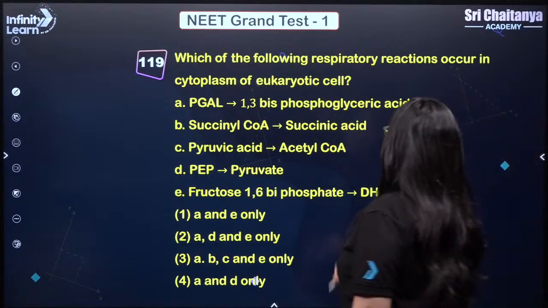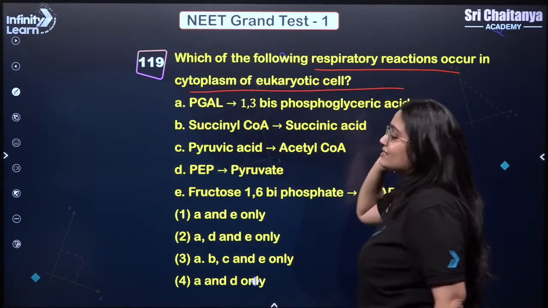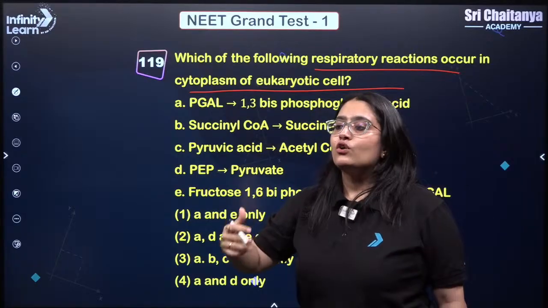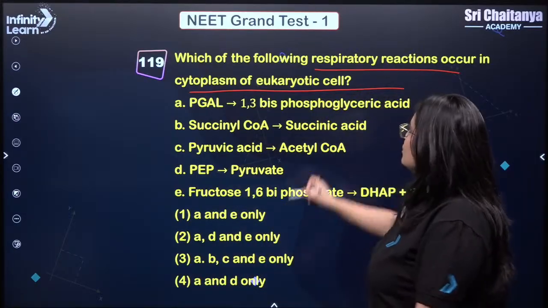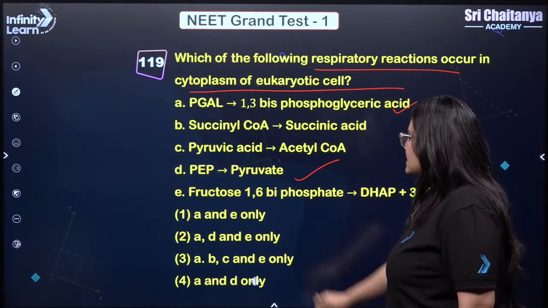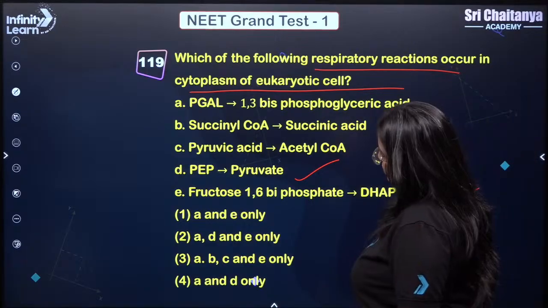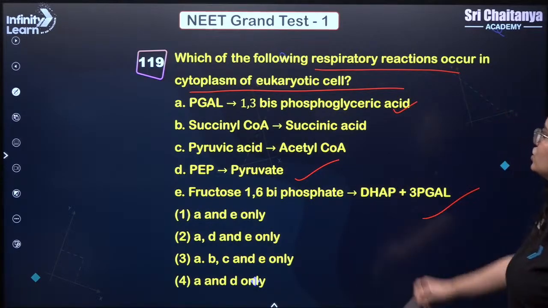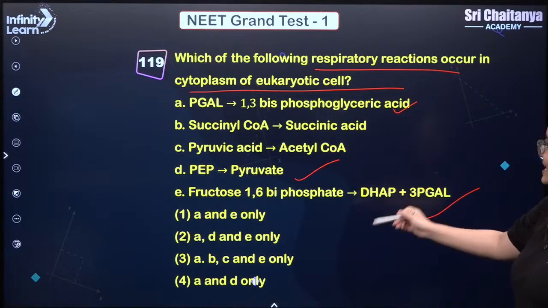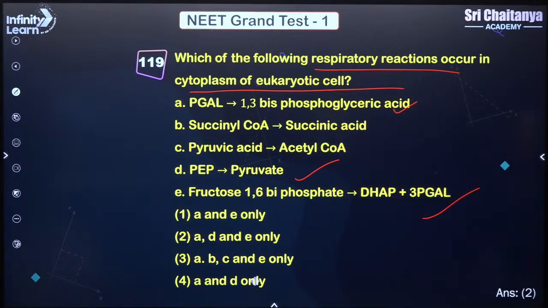Which of the following respiratory reactions occur in cytoplasm of the eukaryotic cell? So basically it is talking about the glycolysis reactions. So the first one is from glycolysis. Phosphoenolpyruvate, this is also glycolysis. Fructose 1,6 bisphosphate to DHAP and 3-PGAL, that is also a glycolysis reaction. So A, D and E. A, D and E, option 2, right? 2 is the right answer.